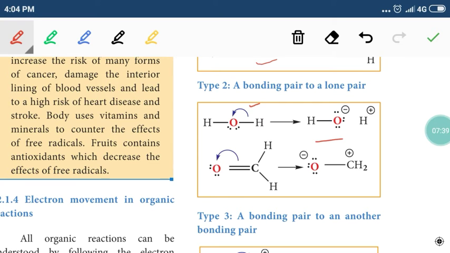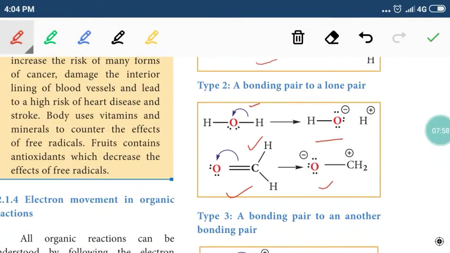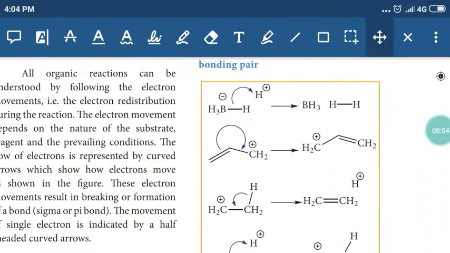And you take a neutral molecule, HCHO, this is formaldehyde. The bonded pair of electrons is moved as a lone pair of electrons, so that we get a substance with both charges, CH2 plus O minus. And the third type of movement is one bond pair will be moved as another bond pair.